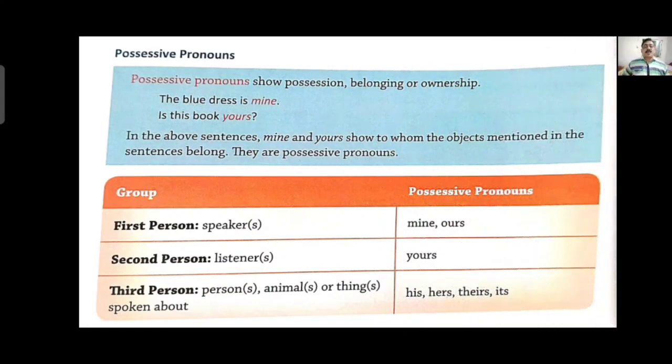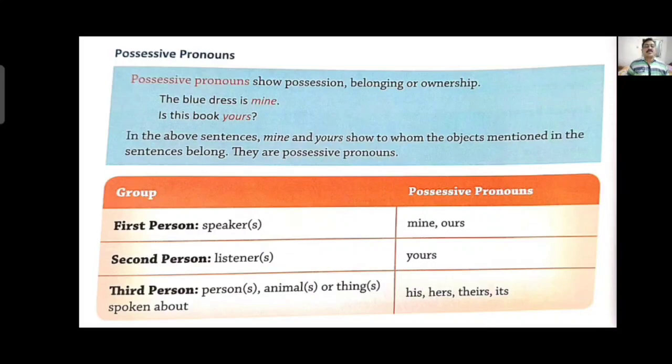Now possessive pronoun. A possessive pronoun shows possession, belonging or ownership. The blue dress is mine. Is this book yours? In the above sentences, mine and yours show to whom the object mentioned belongs. They are possessive pronouns. If a thing belongs to someone, we use possessive pronouns. As we are talking about pronouns here, you have to use the pronoun which shows possession.